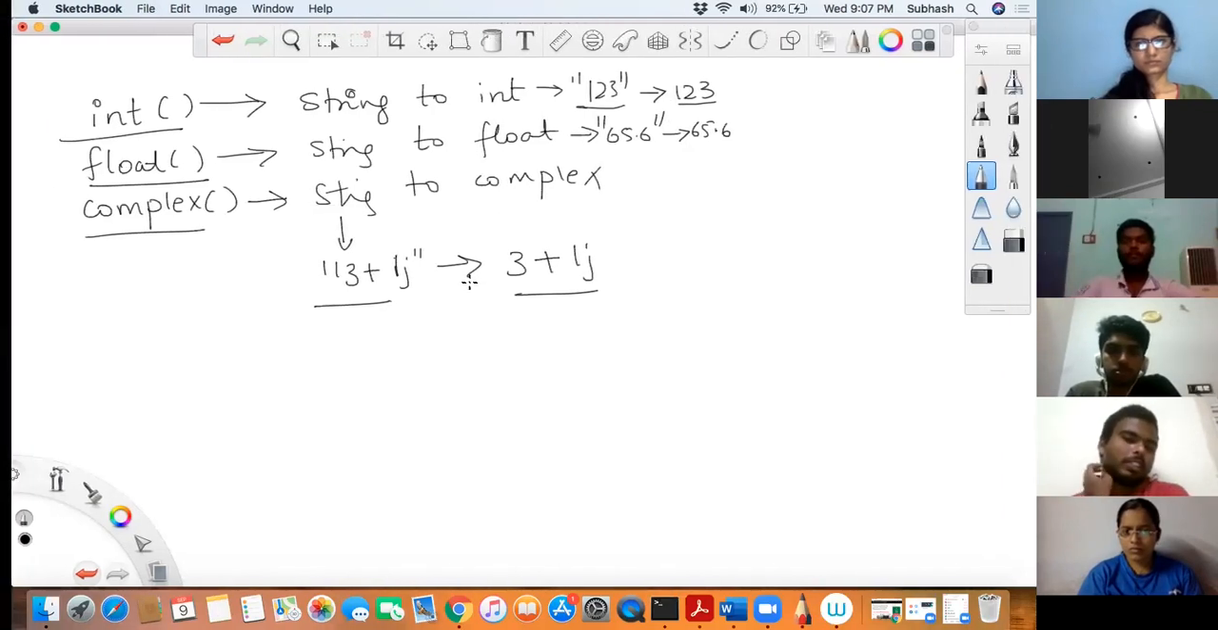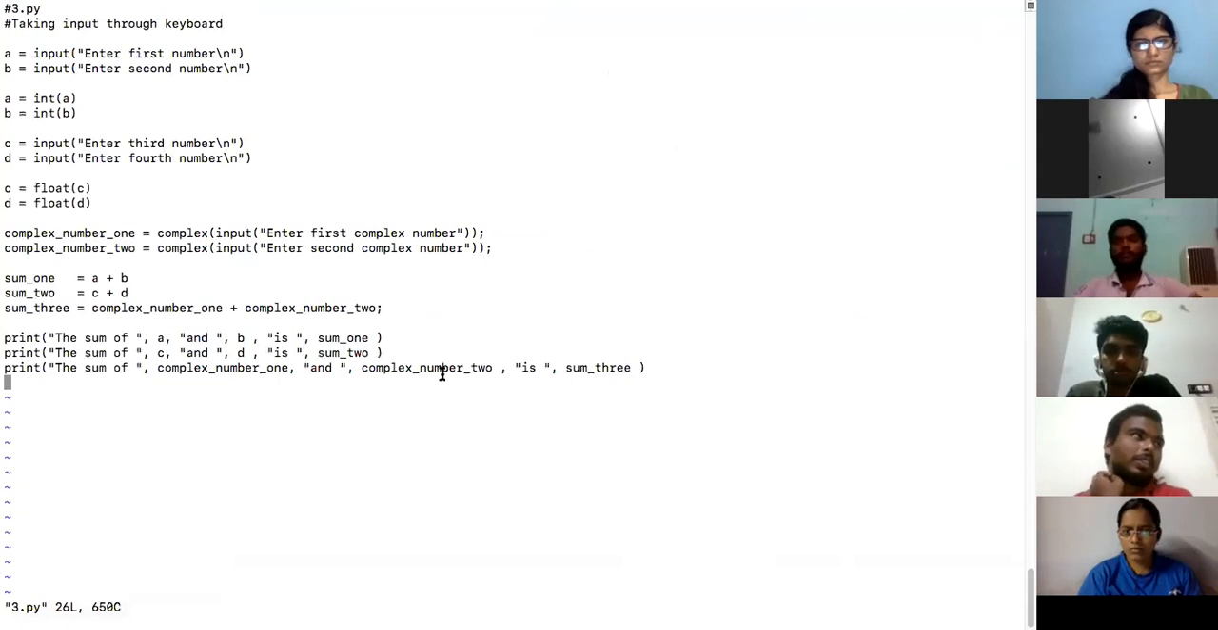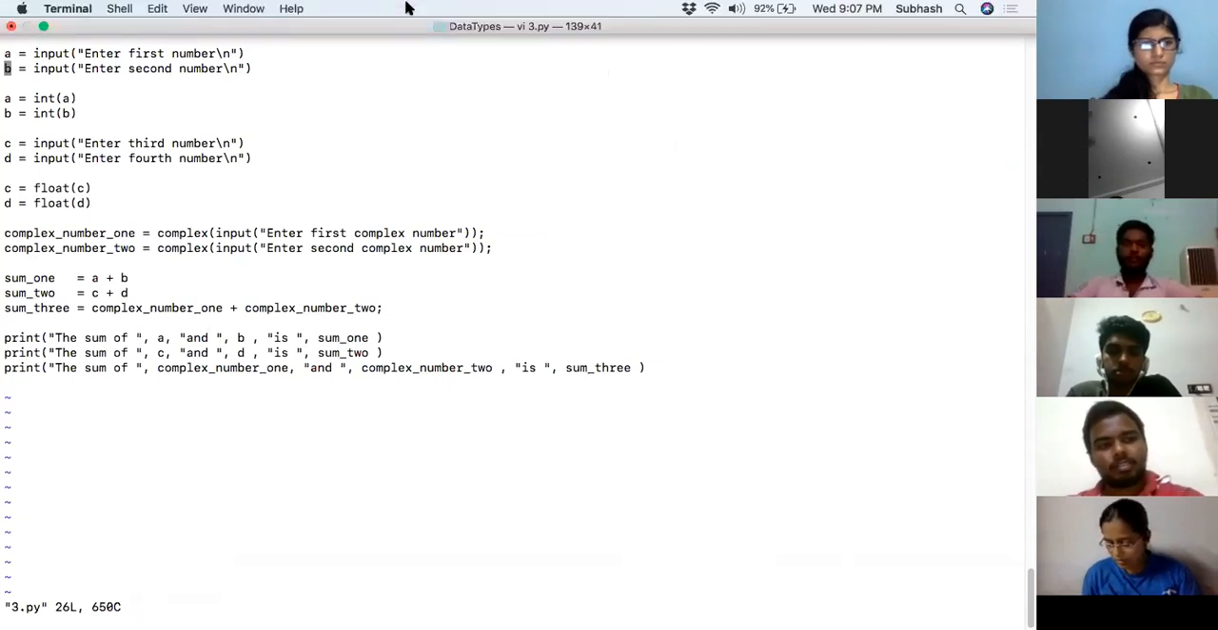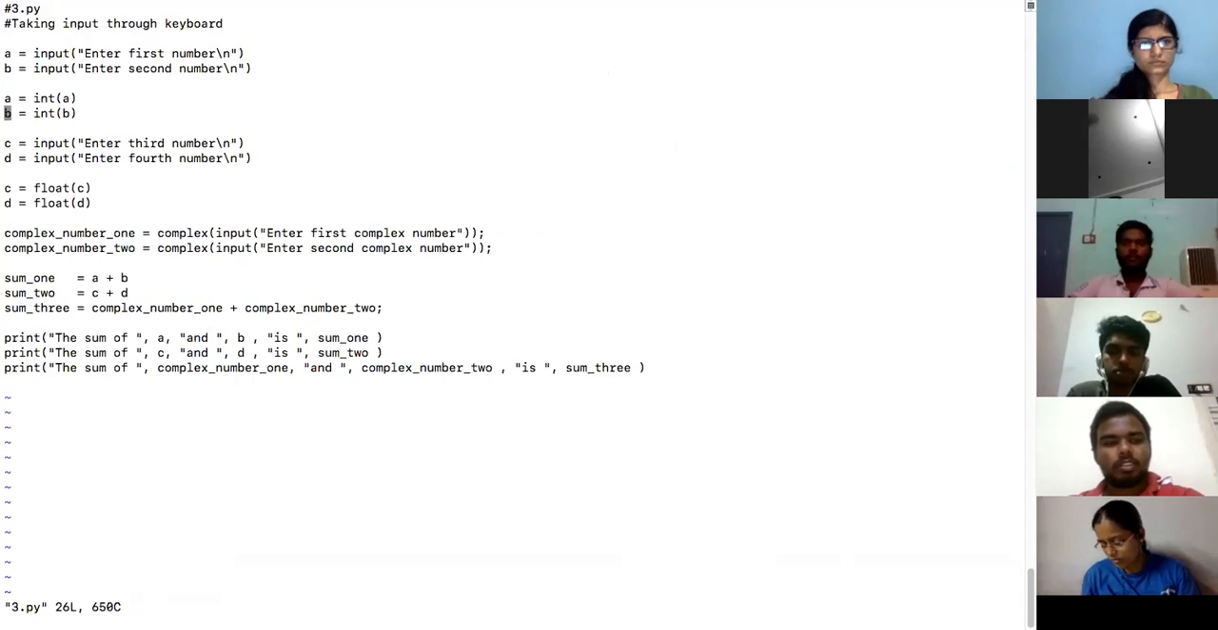Having said that, let me run this code. What does it say? The first two inputs would be integers, and I'll convert those into integers. The second two inputs would be floating point, which I'll give in the form of a string, and the last two inputs I'll give in the form of complex numbers, and then I'll add them and print it.